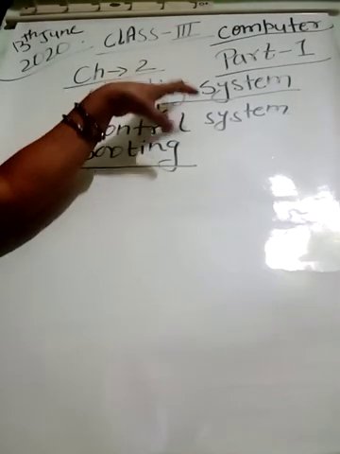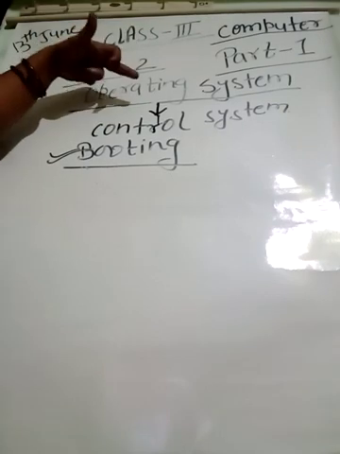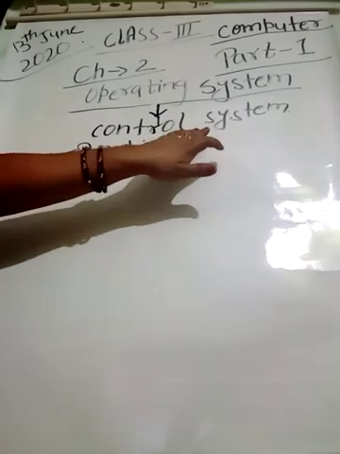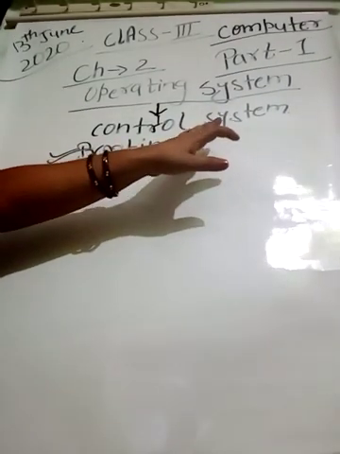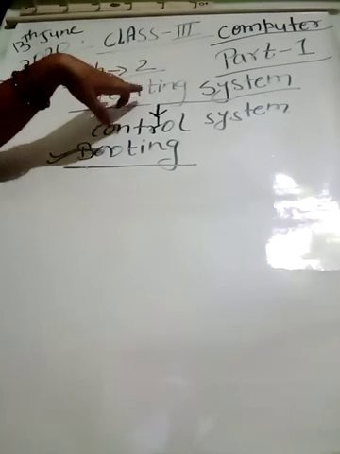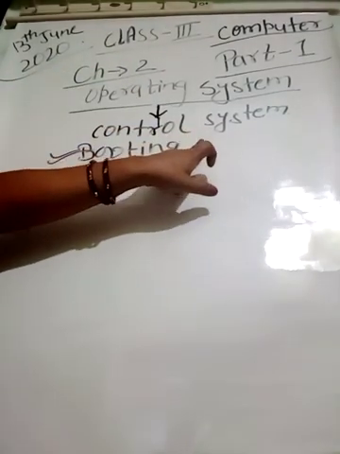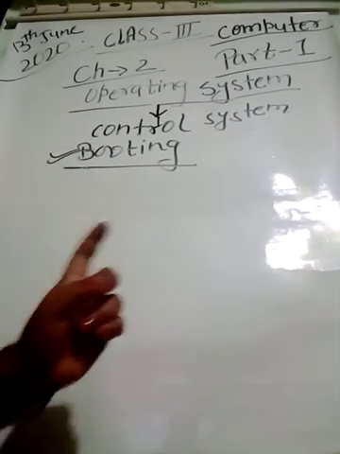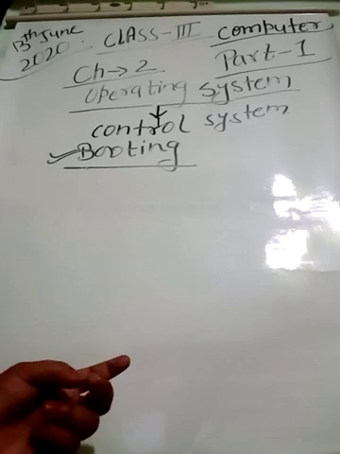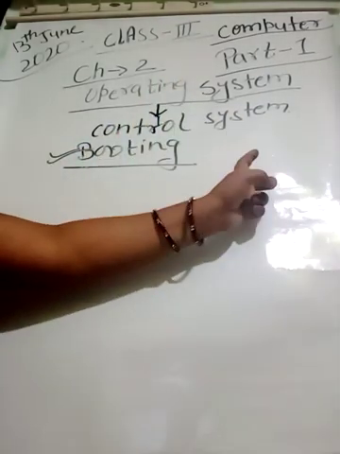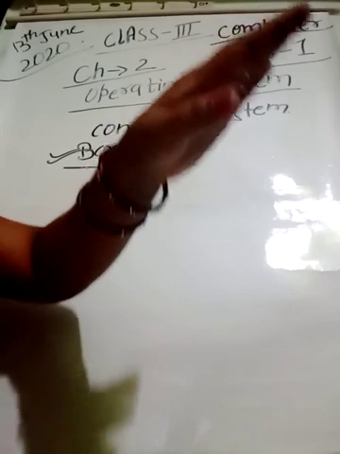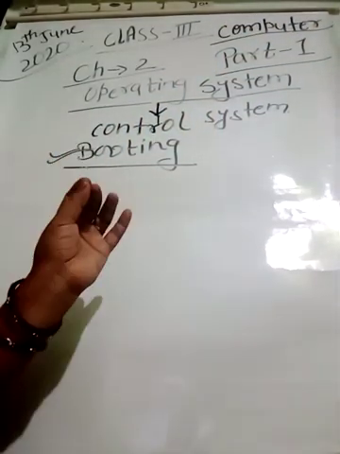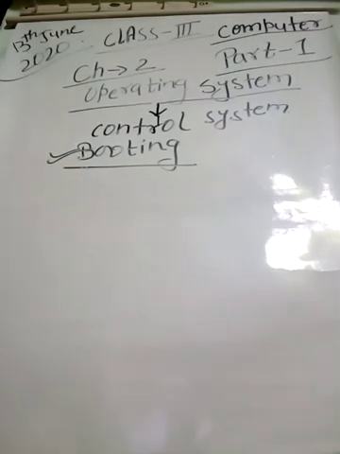So what we have learned till now: the operating system is also known as the control system. All of you have to remember and keep in your mind that the operating system is also known as the control system. And an operating system is a system software that acts as an interface between the computer and the user, and it also helps to get the desired result.